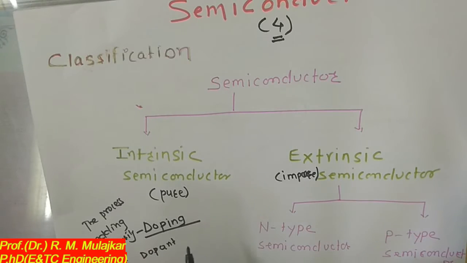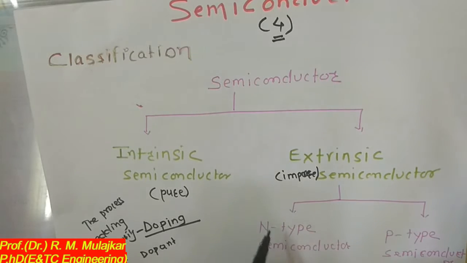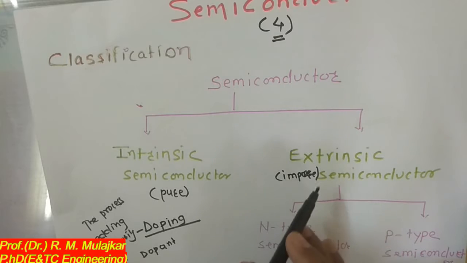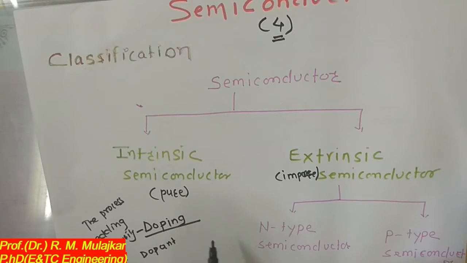You can add the impurity as a dopant in two ways: a trivalent impurity, the element which is trivalent, or a pentavalent impurity. It depends on which impurity is added. We have two types of extrinsic semiconductor: N-type semiconductor and P-type semiconductor.